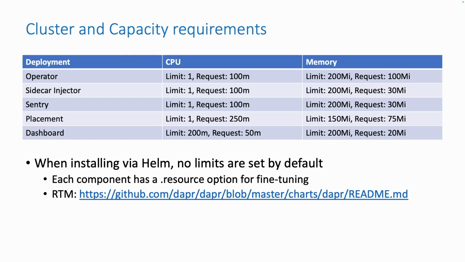You should always set resource assignments for the Dapr sidecar using the supported annotations. These annotations usually go alongside the sidecar CPU limit, sidecar memory limit, sidecar CPU request, and sidecar memory request. And if they're not set, then the Dapr sidecar would run without resource settings, which obviously may lead to a lot of different issues. For production-ready setups, it's strongly recommended that you configure these settings.